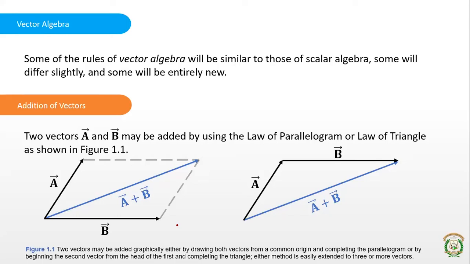Two vectors can be added either by drawing both vectors from a common origin and completing the parallelogram, or by beginning the second vector from the head of the first and completing the triangle. The same can be extended to three or more vectors. So there are some rules: commutation law and associative law.